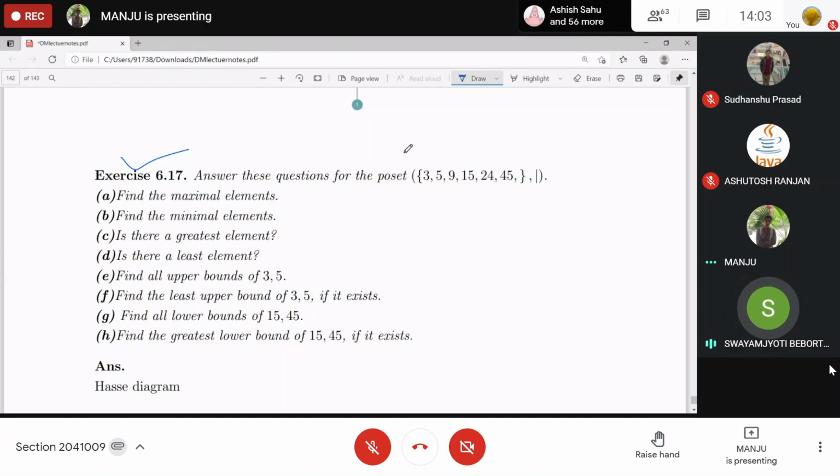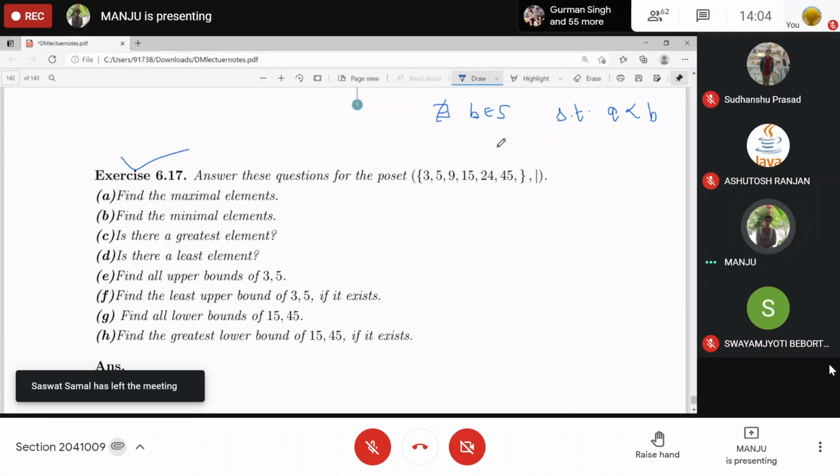Maximal are the elements above which no other element is there, and minimal is the element below which no other element is there. In the partial order sense, we can say that if there does not exist any element B in S, the set S on which this relation is defined, such that A is related to that element, then A is known as maximal.